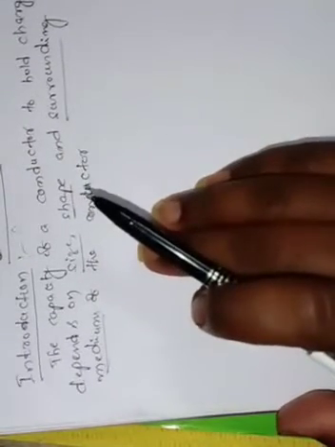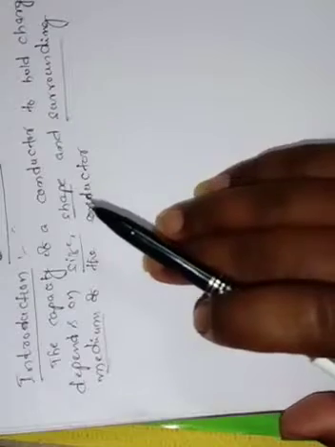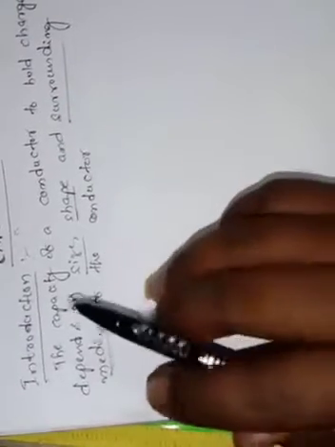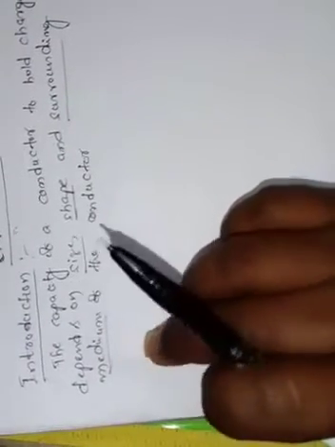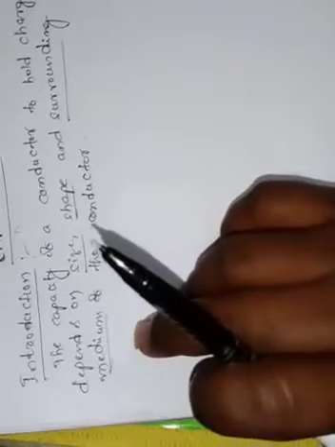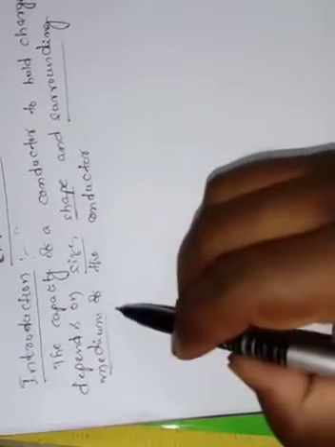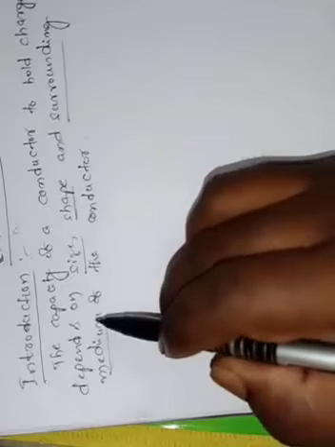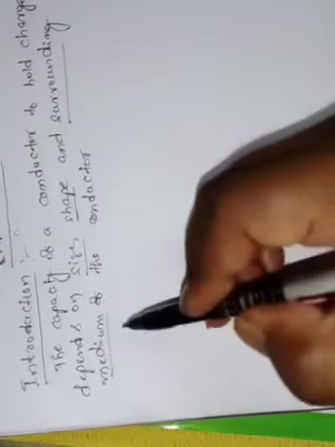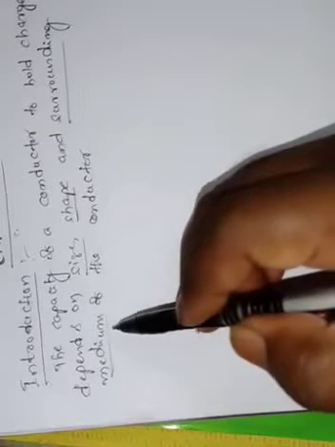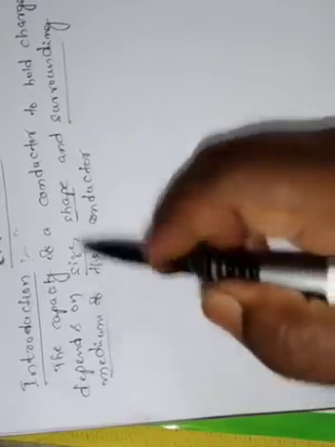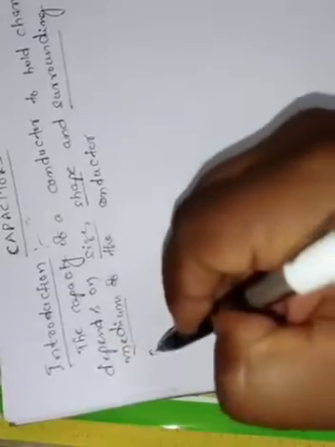Here there are various types of capacitors we use nowadays. One of the important capacitors is the parallel plate capacitor. Second, the spherical capacitor, and cylindrical capacitors. These three are mostly used in society now. Now we'll see the capacity of an isolated conductor.